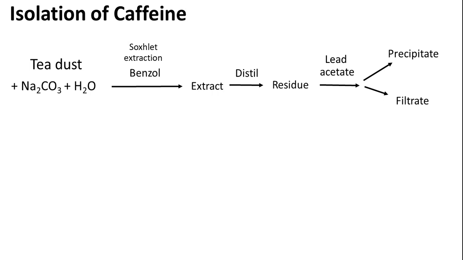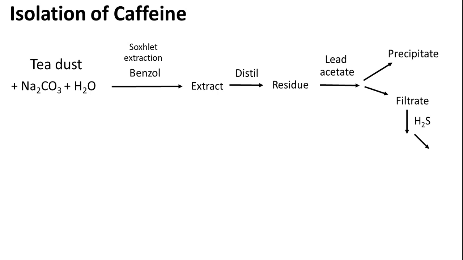Now we have the filtrate. What do we have in the filtrate? All the required compounds, plus, because we use a little lead acetate in excess, that excess lead has to be removed. This is done by bubbling hydrogen sulfide gas through the filtrate.